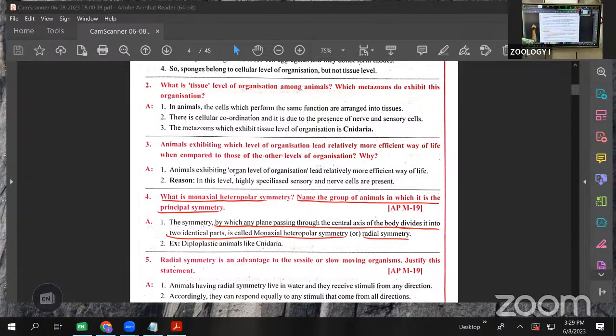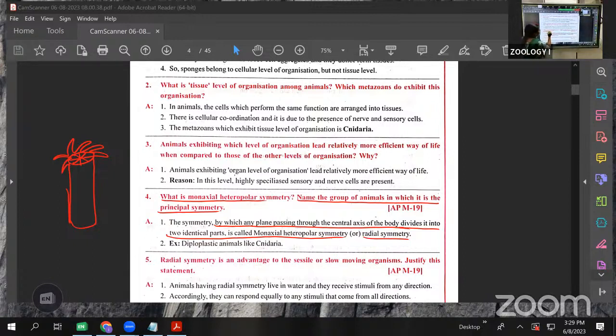For example, I take the hydra. Simple. In the hydra, according to a center point, we can cut like this and we gain two equal halves. Like this, we gain two equal halves. Any one plane, we gain two equal halves. According to the center, if we cut along any axis, any plane, we gain two equal halves.